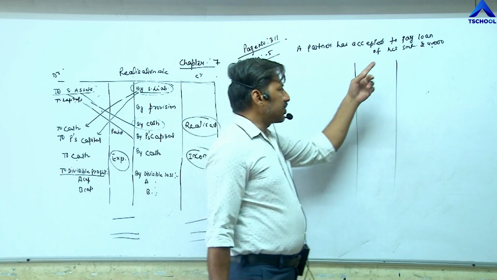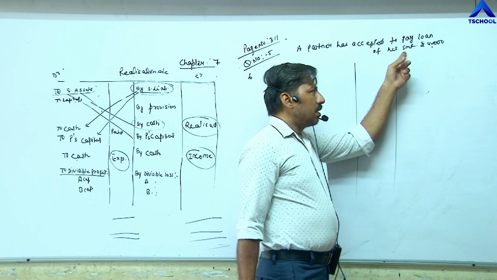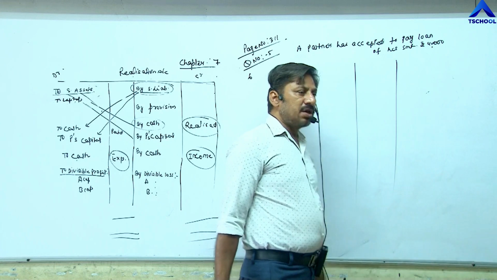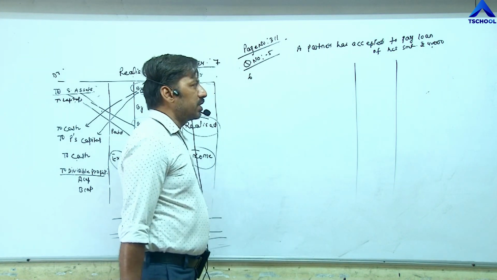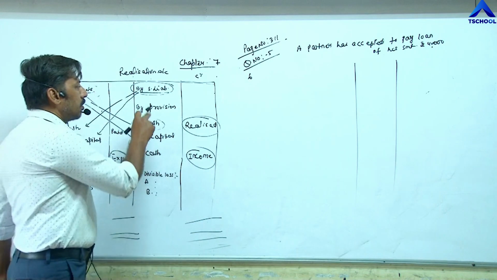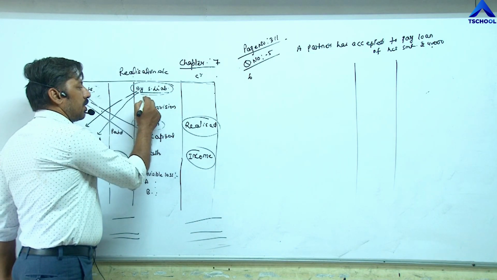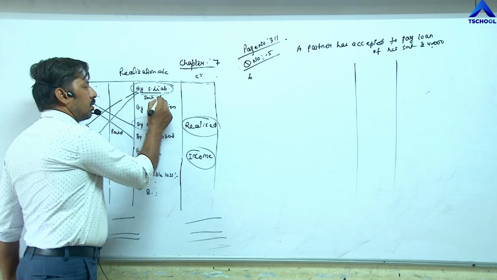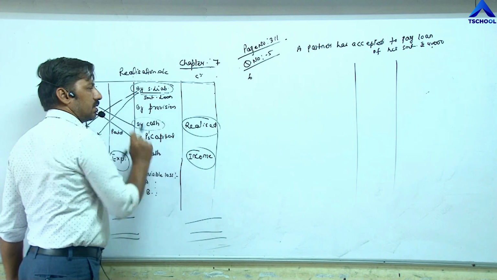So here an external liability is given. Shrimati's loan means external liability. This is a liability, 40,000. So what do we have to do? First of all, we have to close down the liability account, by Shrimati's loan 40,000.